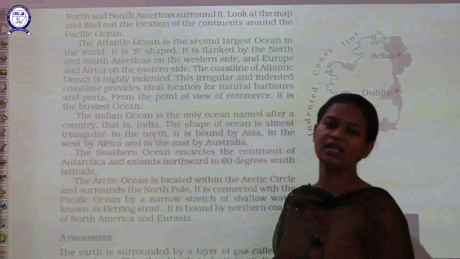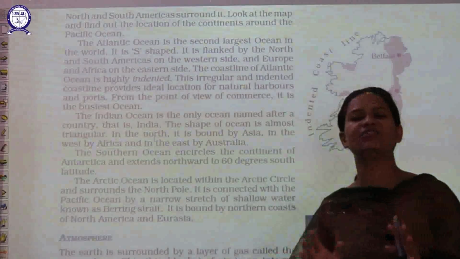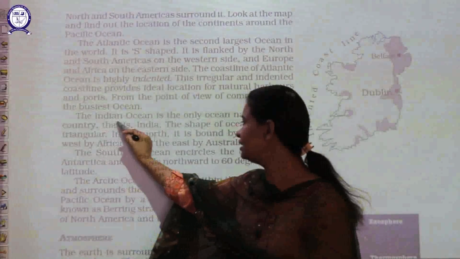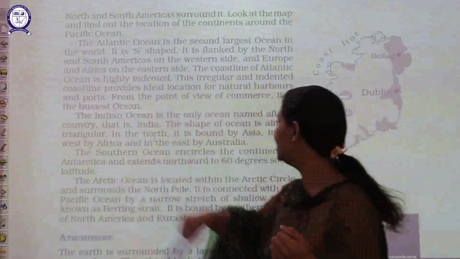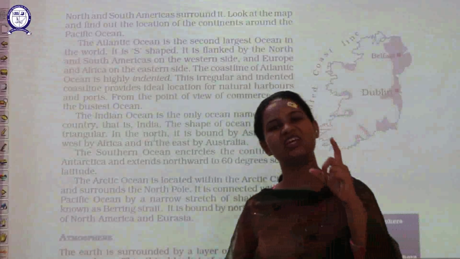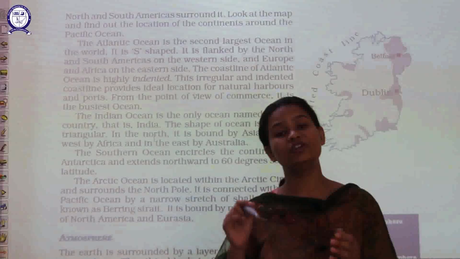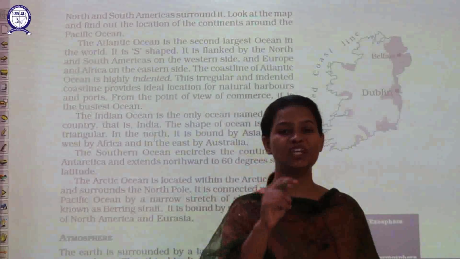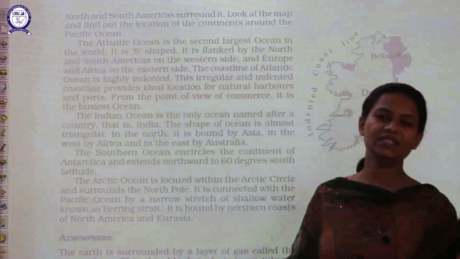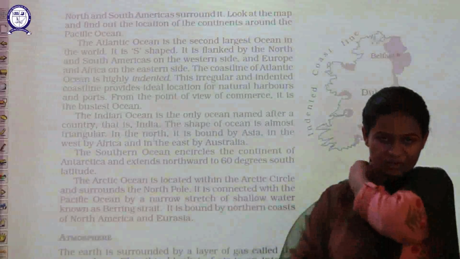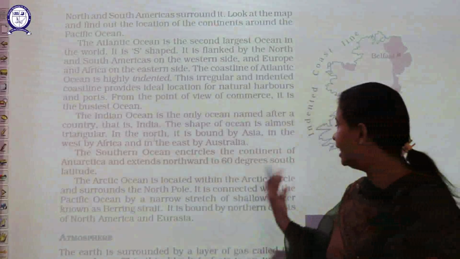The next is your Indian Ocean. The name itself is suggesting, you can clearly see the word India deriving from the word Indian. What does that mean? This is the only ocean which is named after one of the major countries, and the name of that country is India. So why is it Indian Ocean? Because it is named after one of the countries called India.